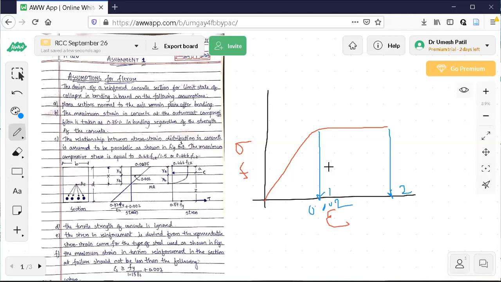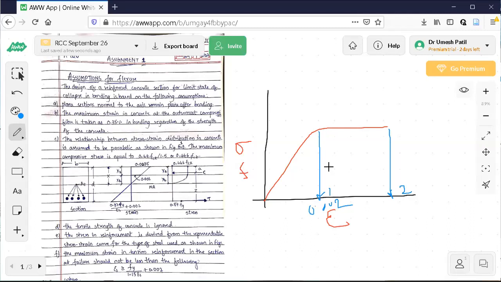At what strain has the material failed? Usually we talk about stress related failures, at a particular stress a material fails. But here we are going to use strain related failures. Rather than talking about at what stress the material fails, we have to talk in terms of at what strain the material fails.